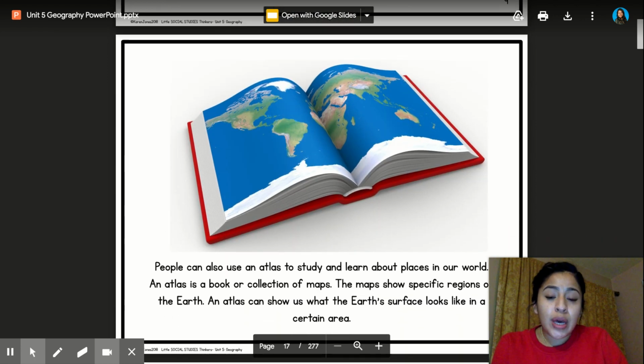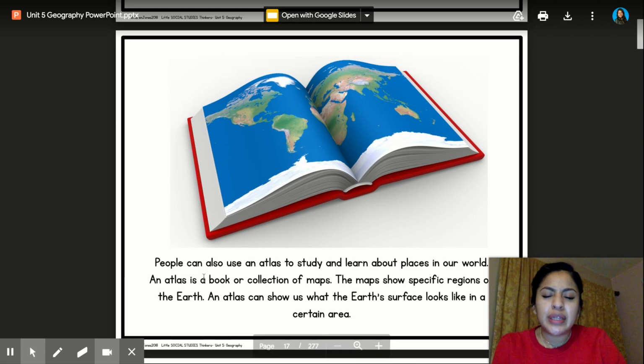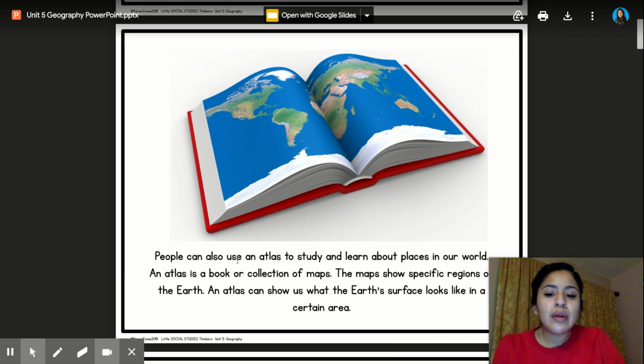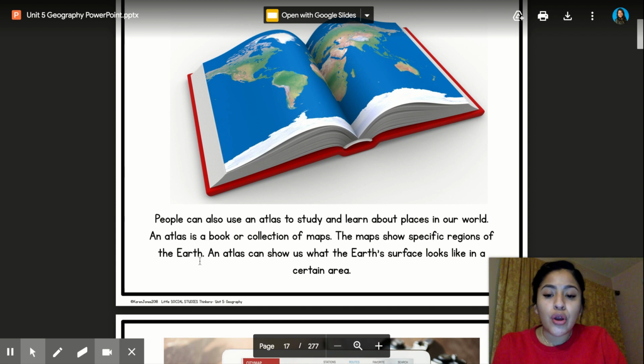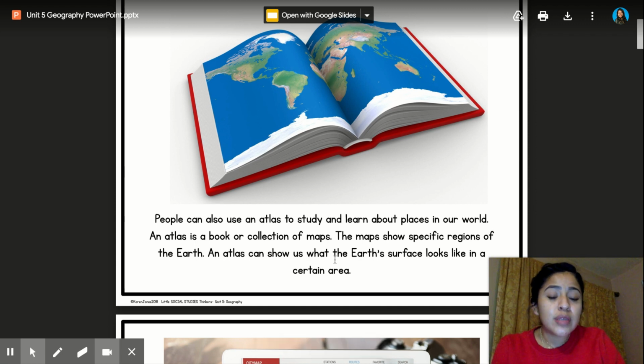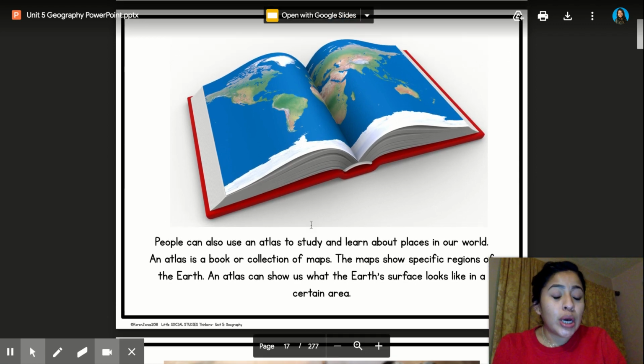Next, we have a book of maps, and this is called an atlas. Let's read a little bit about it. People can also use an atlas to study and learn about places in our world. An atlas is a book or collection of maps. The maps show specific regions of the Earth. An atlas can show us what the Earth's surface looks like in a certain area. So an atlas is a book of maps or a collection of maps.